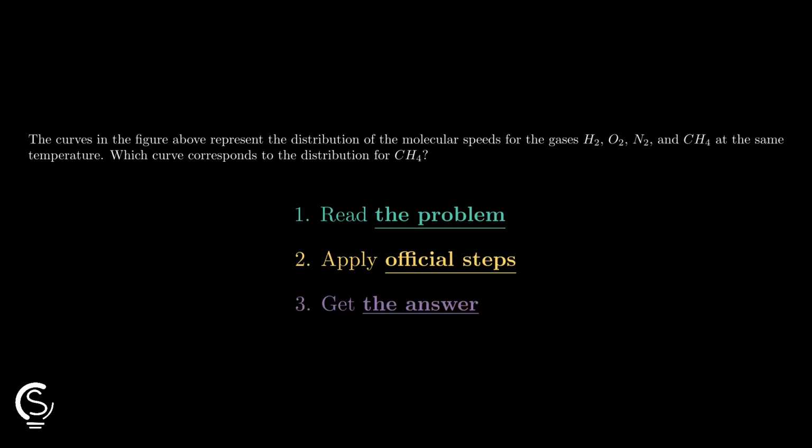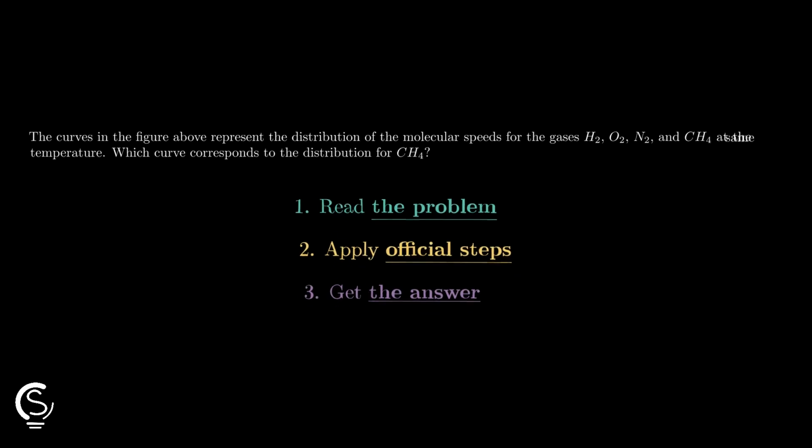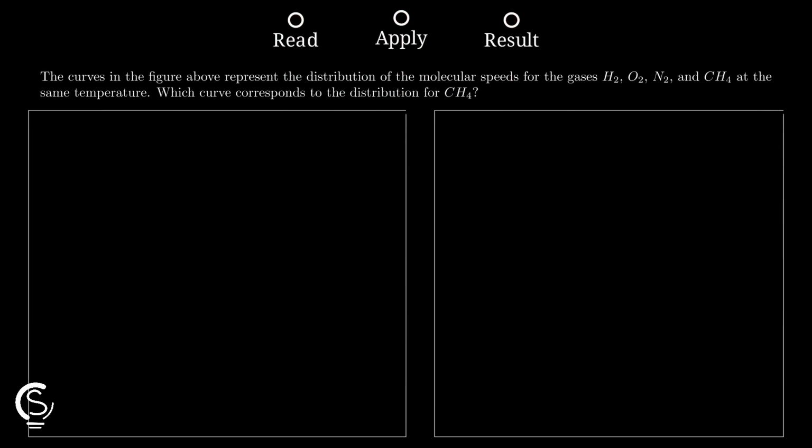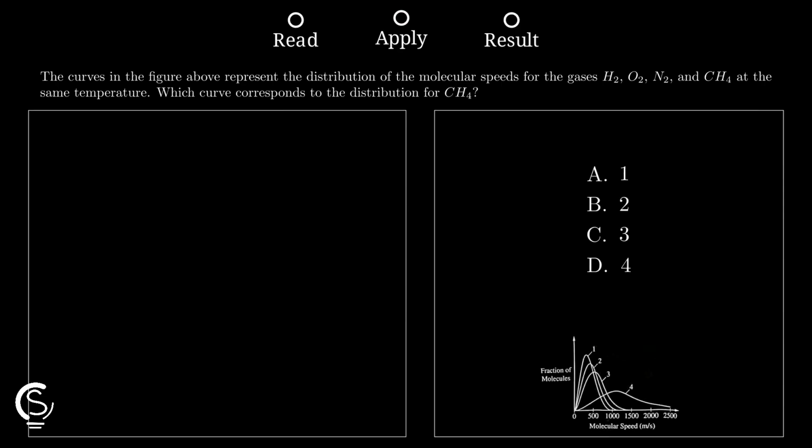Molecular speed distributions can look tricky, but we can solve this fast by comparing molar masses for each gas shown in the graph right now. According to the Maxwell-Boltzmann distribution, the speed of gas molecules depends on their molar mass. At a constant temperature, lighter molecules will move much faster than heavier ones on average.